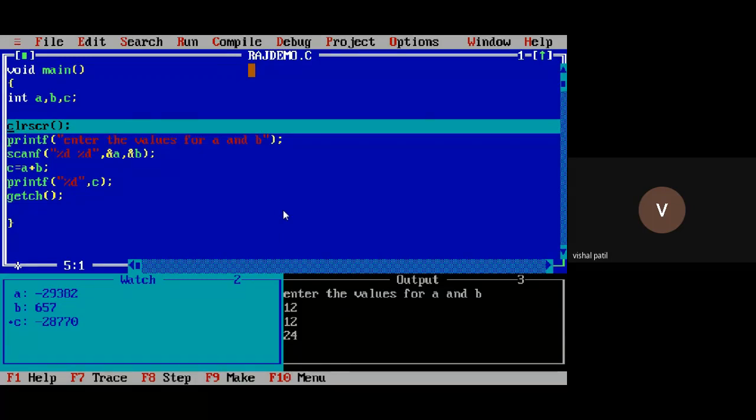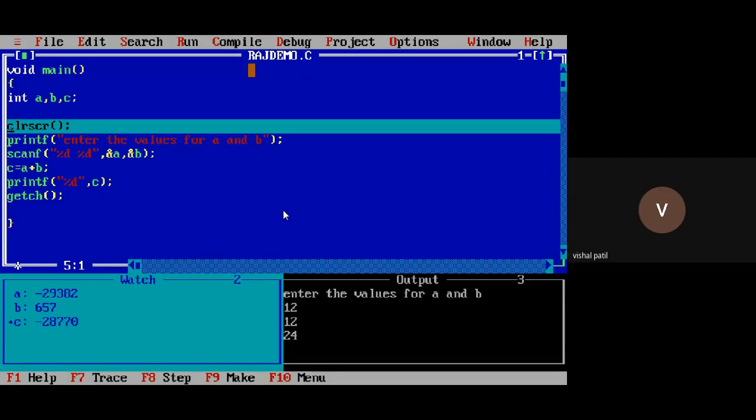But I have not given any input for A, B. Till now I have not given the input, because for input we need to go to the scanf function. But my control is only up to clear screen. And these are nothing but the garbage values assigned by the operating system. If I assign the value A is equal to 10, B is equal to 20, it will not show this garbage value. Remember.